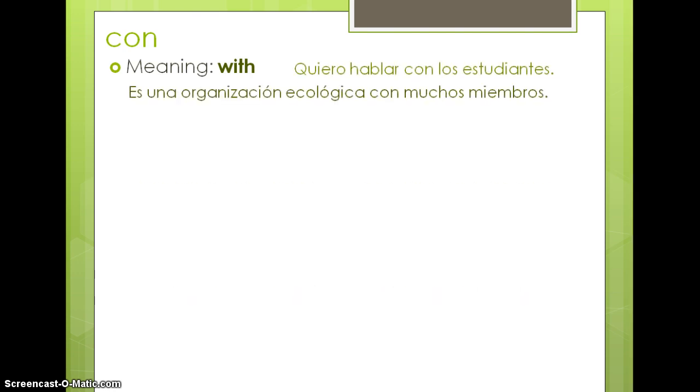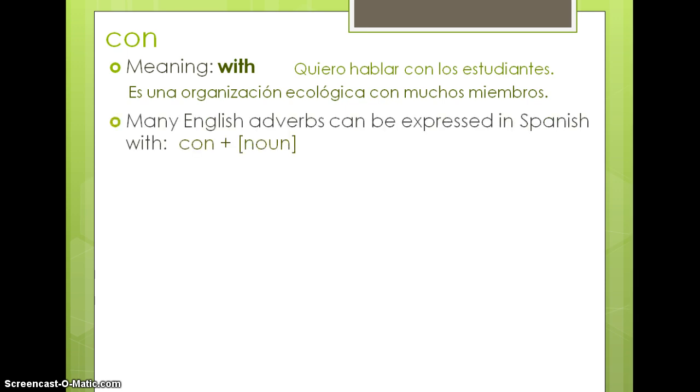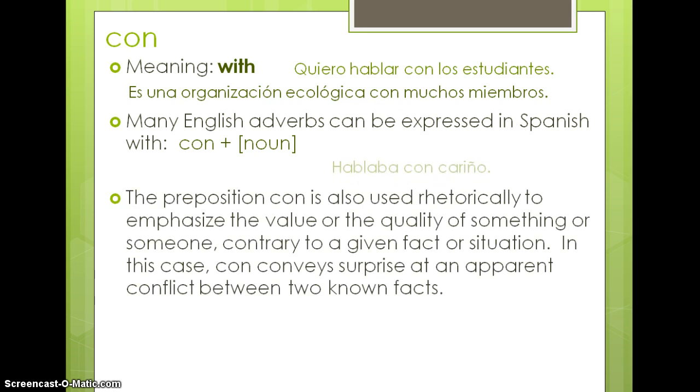Also, now we will look at con. Con basically means with. So, quiero hablar con los estudiantes. I want to talk with the students. Es una organización ecológica con muchos miembros. It's an environmental organization with lots of members. Many English adverbs can be expressed in Spanish with this formula using con and a noun. So, hablaba con cariño. He spoke affectionately.